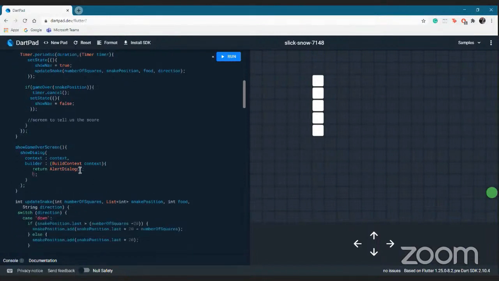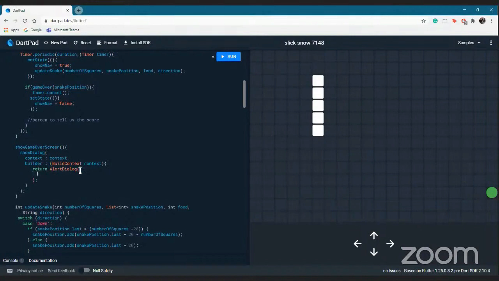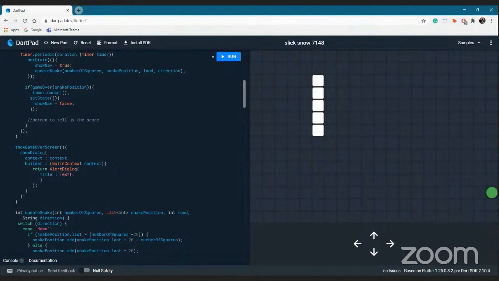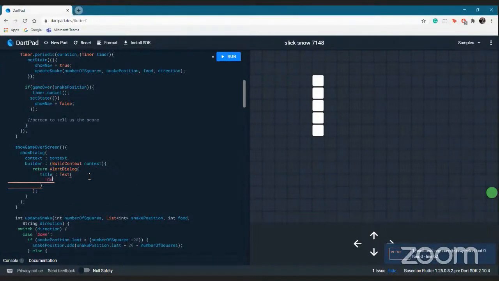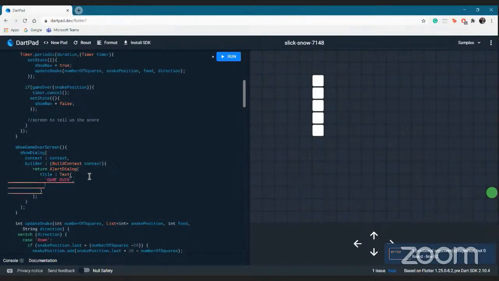Alert dialog is basically a message or a pop-up that comes up on the screen. In case we lose the game, you will see one for yourself. What we need in the alert dialog is a title, that is a text which says game over. Now the fact that we want to style the text will still remain the same.